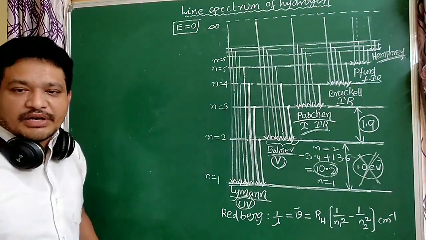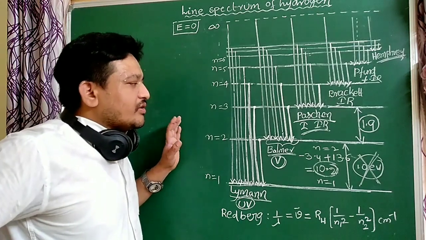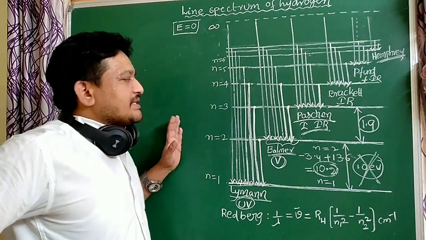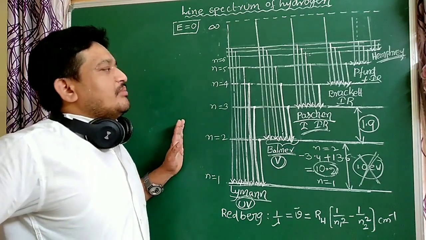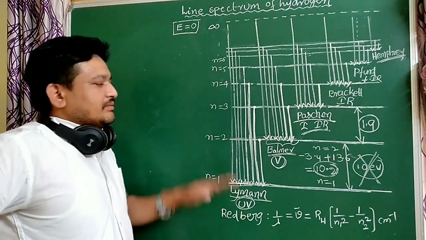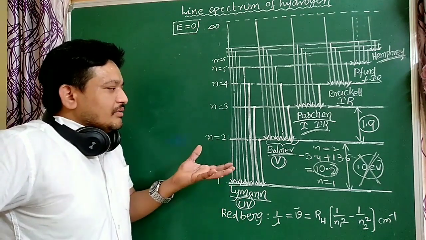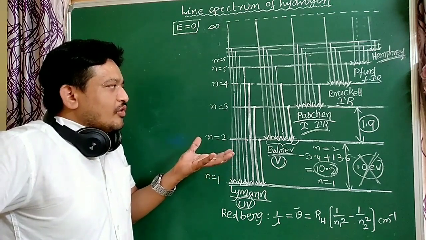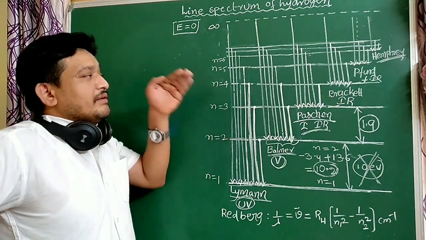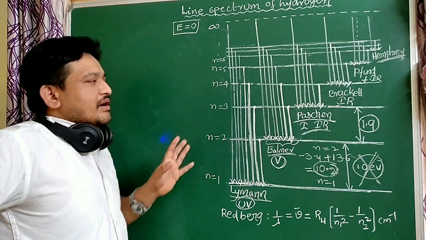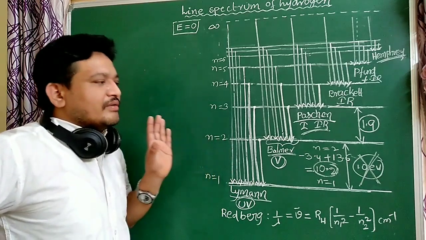So when compared to all lines, the Lyman series has more energy, more frequency, more wave number, but less wavelength. When compared to all lines, which lines have less wavelength?